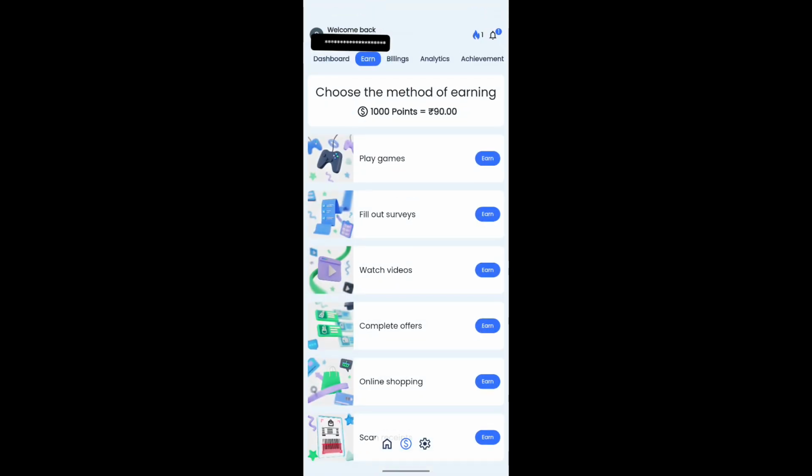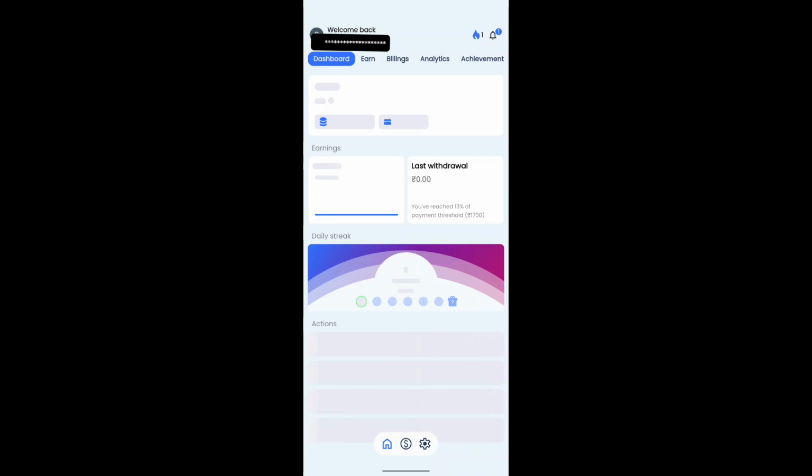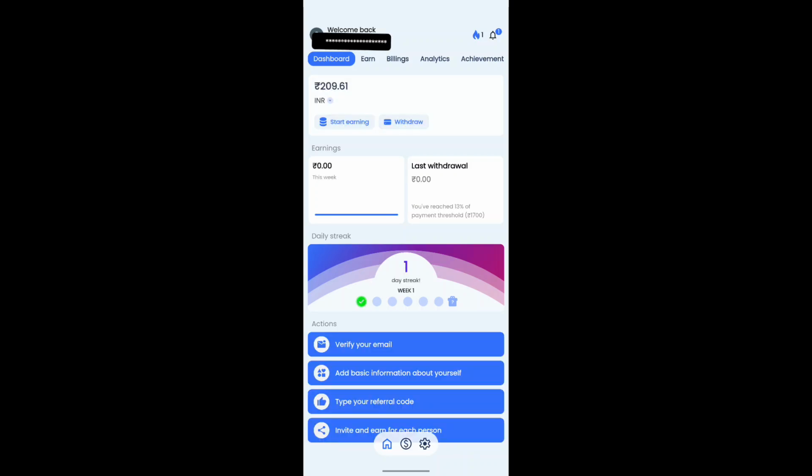So this is the application. Here you will be able to see the home button. If I go to the home button, I will be able to see the amount that I have earned so far, and I have not spent a lot of time on this. I have even made much more with this application.